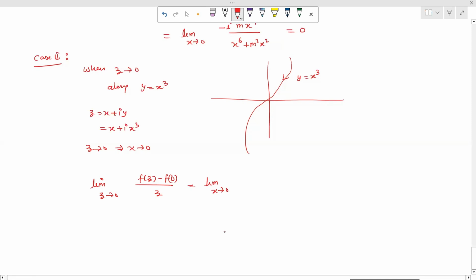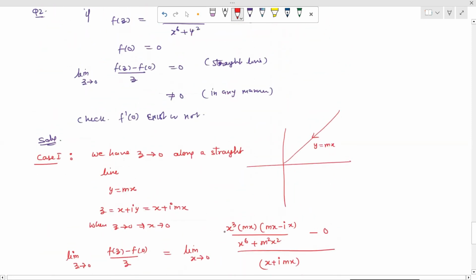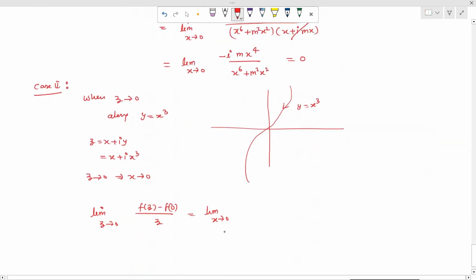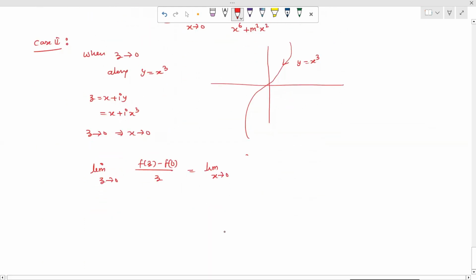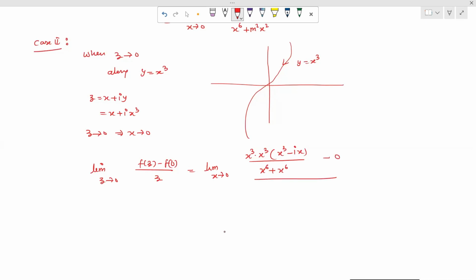The first term is x cube into y, and y is also x cube, so x cube into x cube minus iota x upon x raised to the power 6 plus y square, so y square means x raised to the power 6, minus 0 upon x plus iota y. y means x cube. So we simplify this.